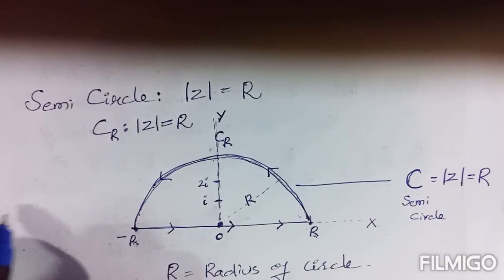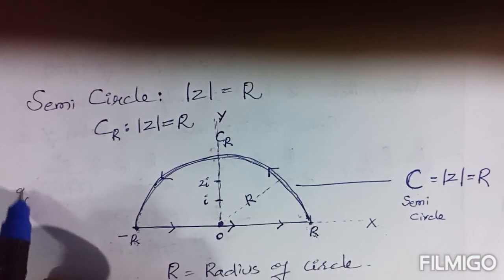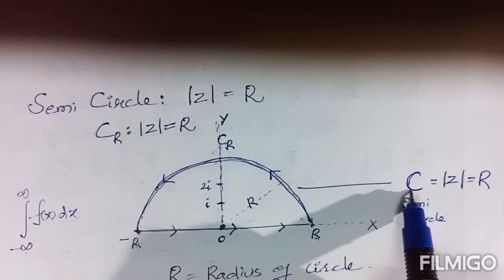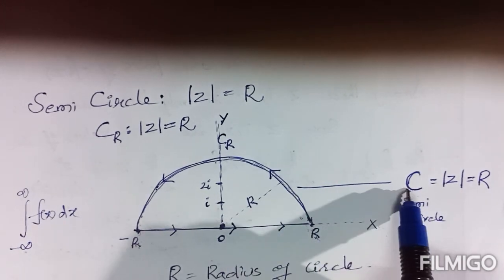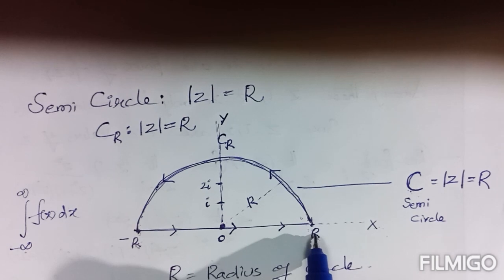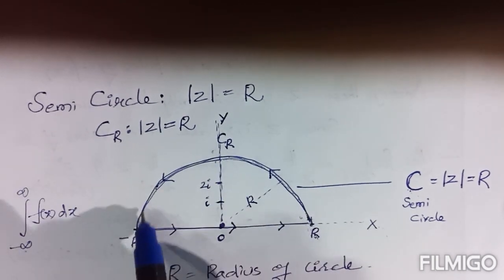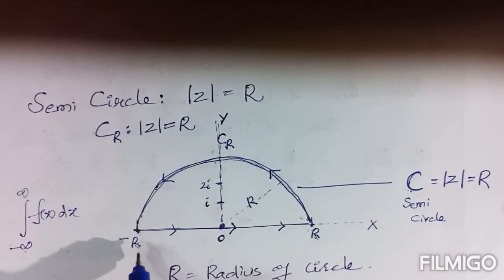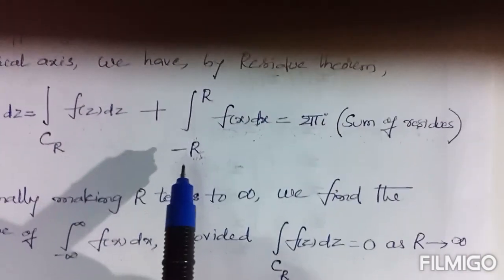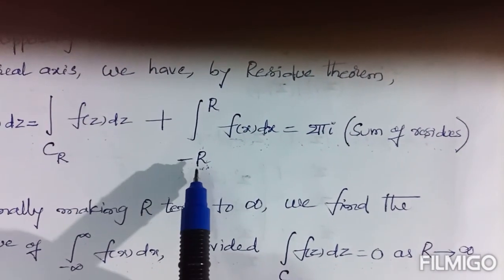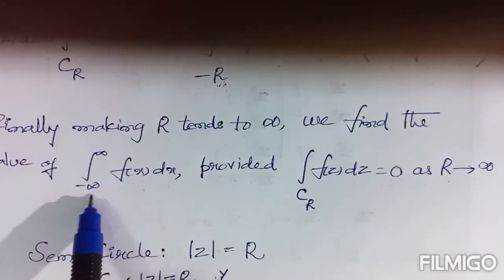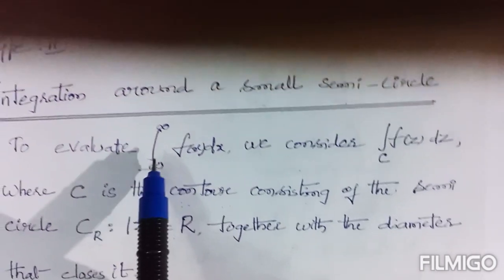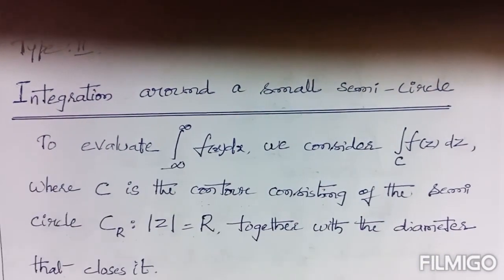If we need the integral from −∞ to ∞ of f(x) dx, first we have to consider the integral over C of f(z) dz, where C consists of the segment from −R to R plus C_R. But if R tends to infinity, the integral over C_R equals 0, so only one integral remains, with R tending to infinity. This is the procedure to evaluate the integral from −∞ to ∞ of f(x) dx.